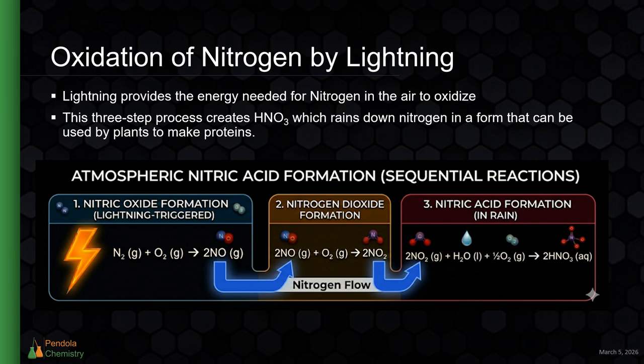And this is a very important point. Make sure that you understand that this is an oxidation reaction where nitrogen is oxidized and it turns into a few different chemicals because this creates a chain reaction. So nitrogen in the air, N2, is broken apart by lightning and it ends up reacting with oxygen. When this happens, because oxygen is in the air, it creates nitrogen monoxide, NO. And this is a reaction that is triggered by lightning. Nitrogen gas plus oxygen gas create 2 moles of nitrogen monoxide.